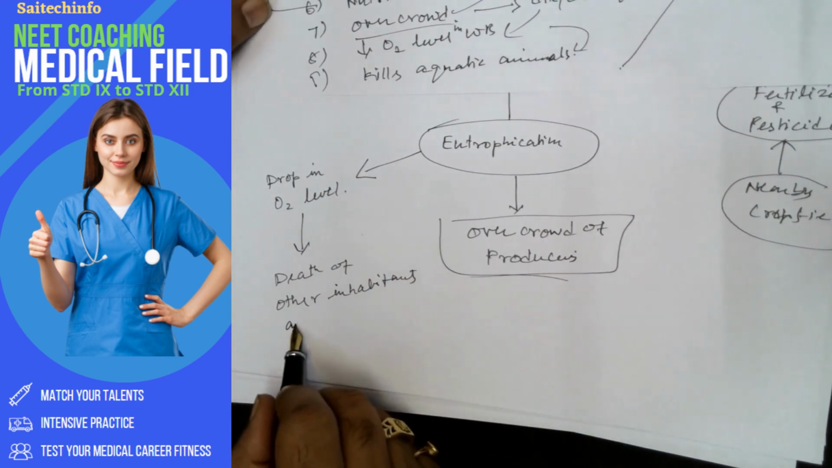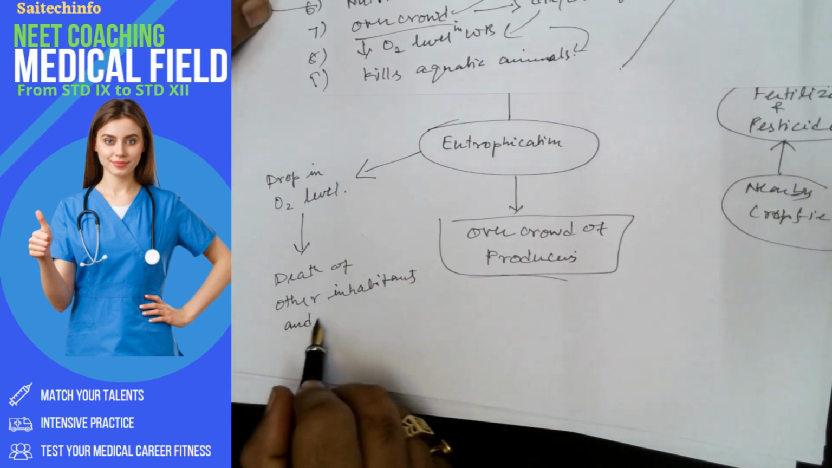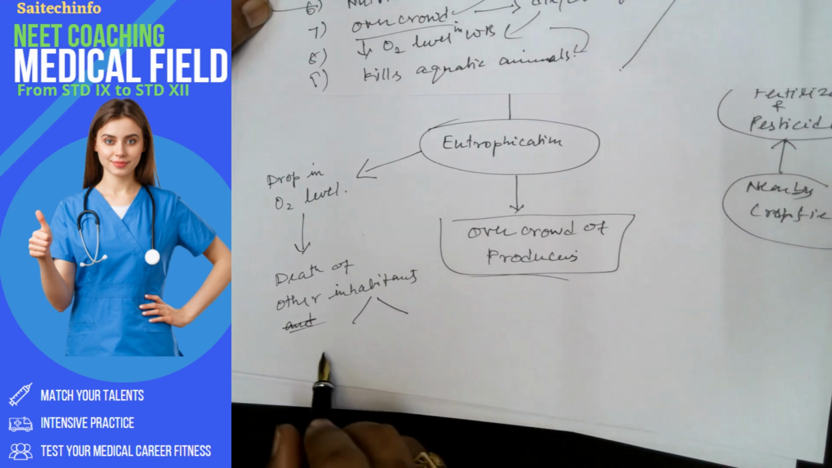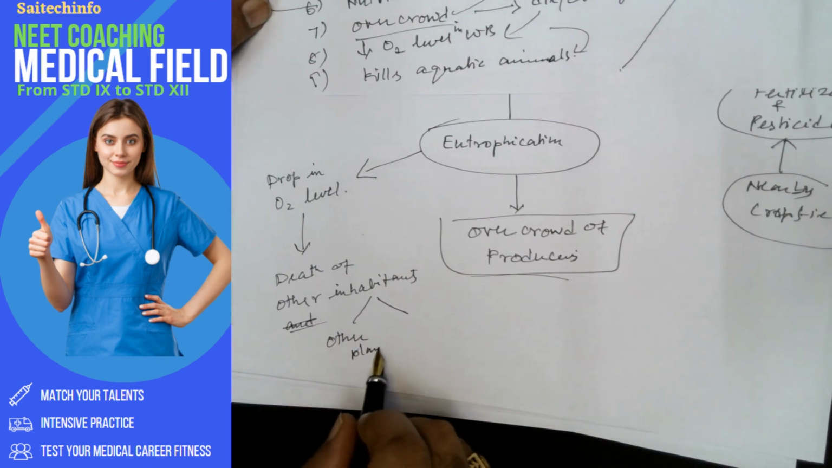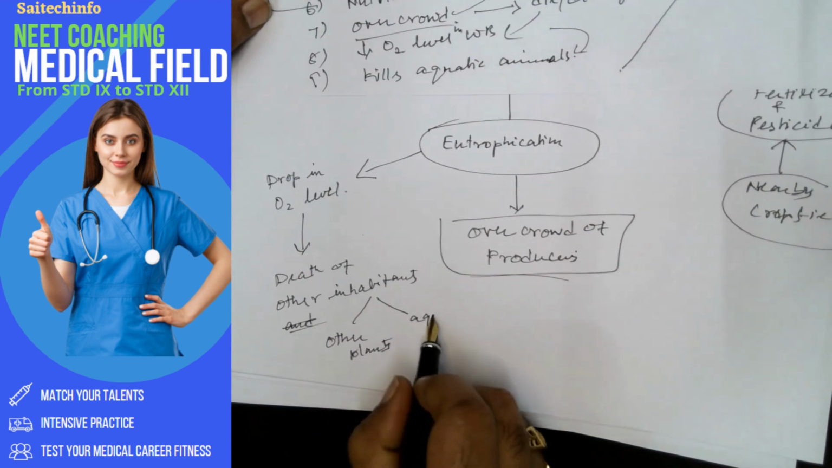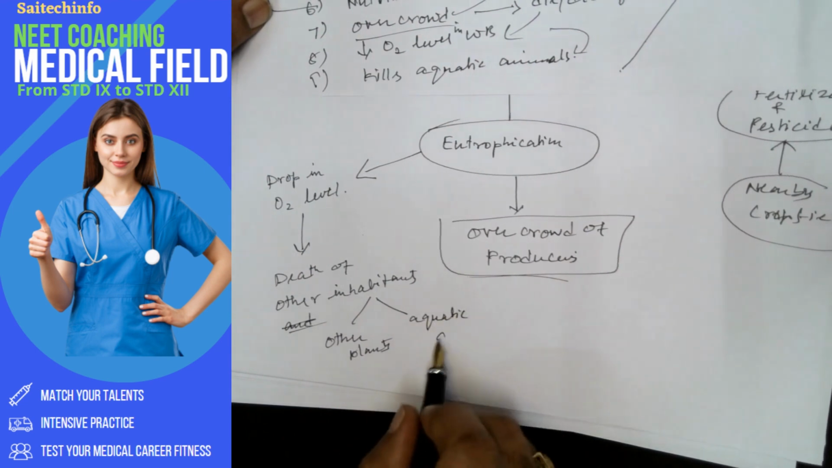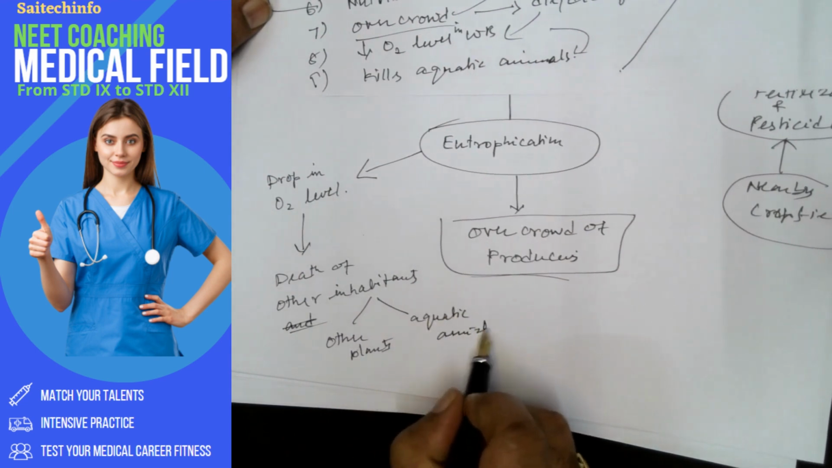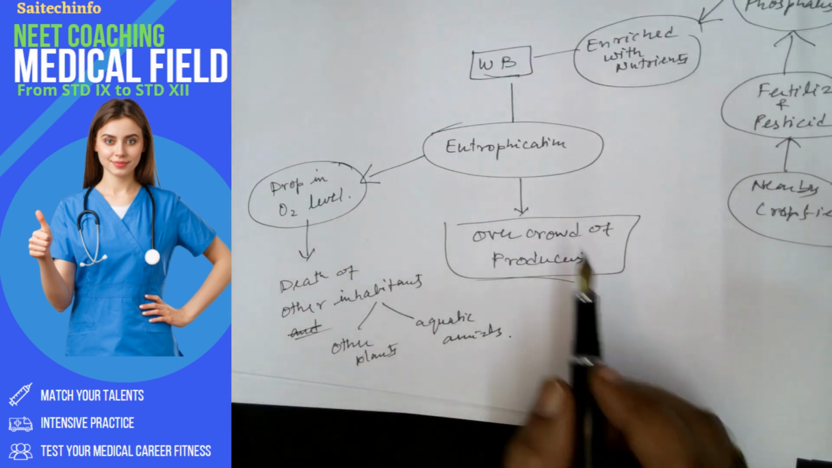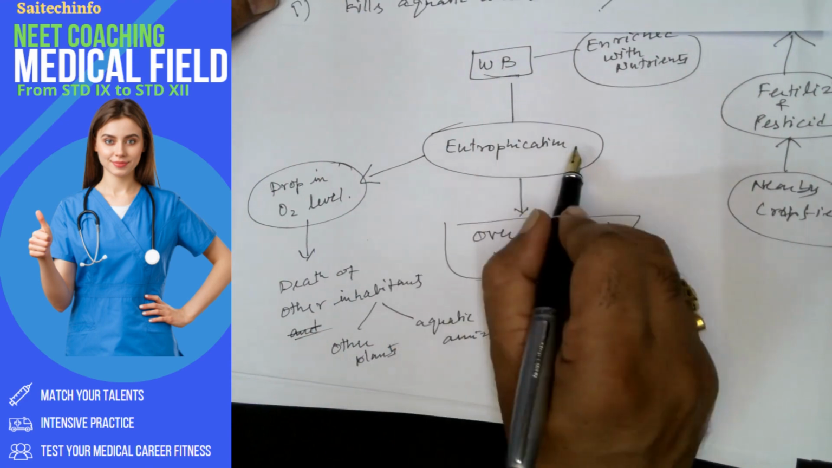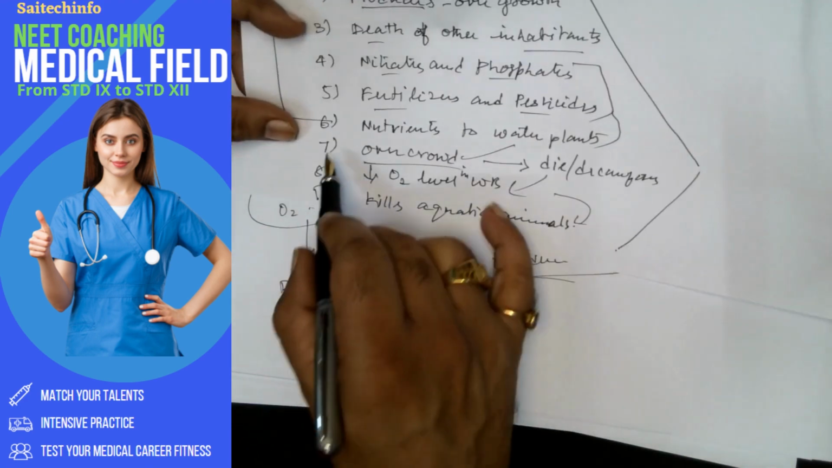And also other inhabitants, which means other plants or aquatic animals, right? Okay, so the key points are, I think, I have completed this.